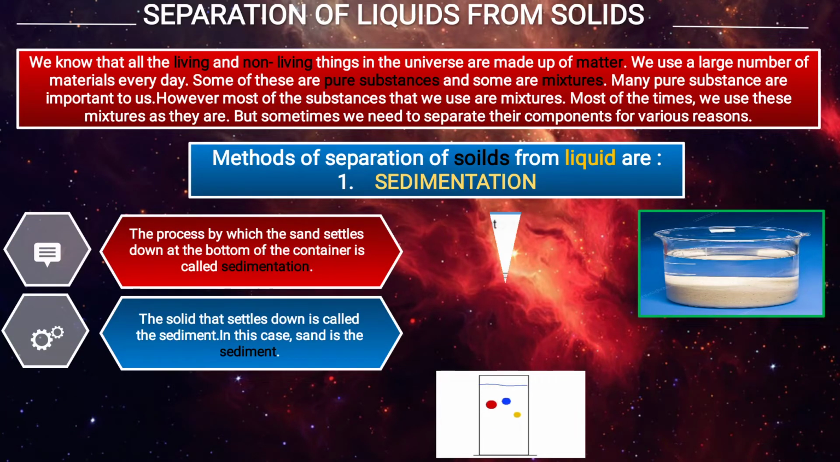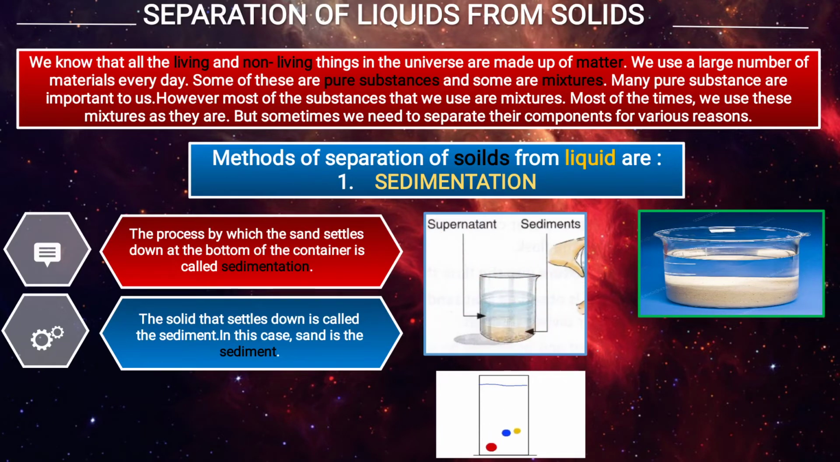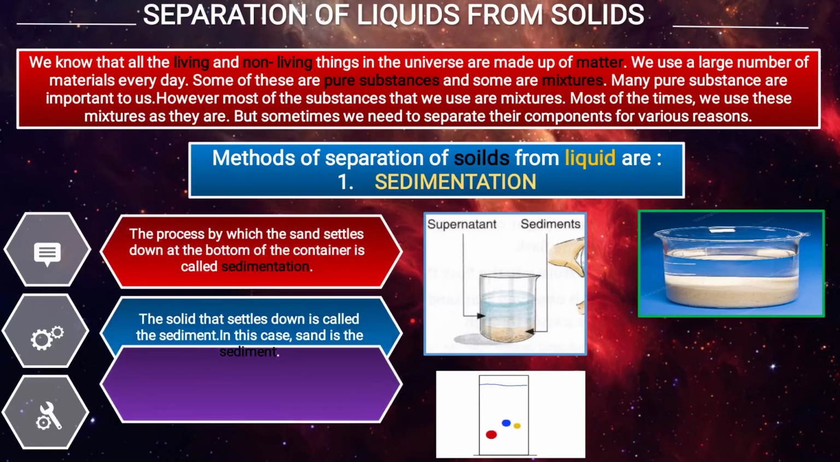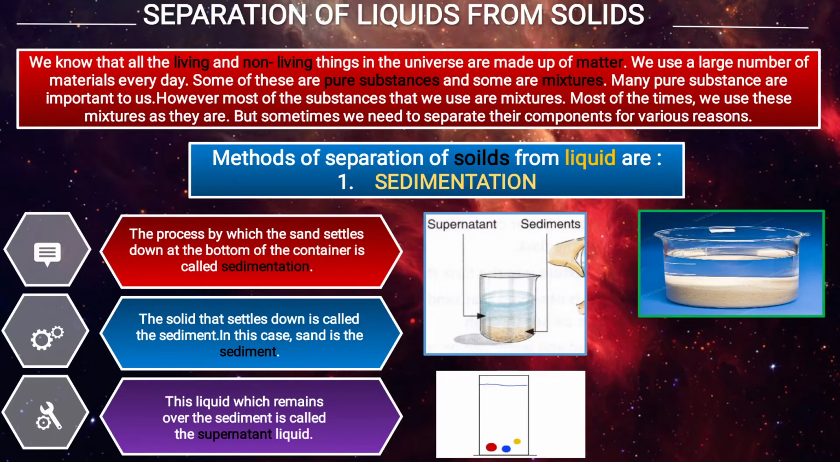The solid that settles down is called sediment. In this case, sand is the sediment. The sand you see in the middle one is labeled there as sediment. So sand is the sediment. This liquid which remains over the sediment, as you see, the water over the sediment, is known as supernatant liquid.